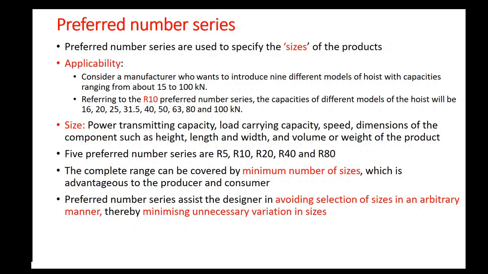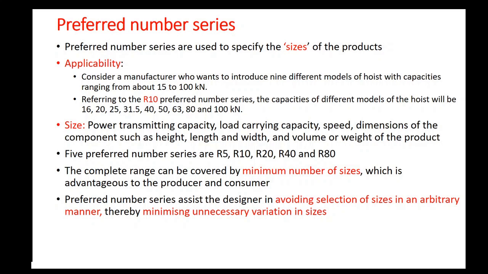If the preferred number series did not exist, then he would have to arbitrarily select any number of capacities in between. He may be confused whether to select 16 kilonewton, 17 kilonewton, 18 kilonewton and so on. But since he has used the preferred number series, he first chose 16 kilonewton, then he went for 20 kilonewton. Like that, he has selected a limited number of sizes up to 100 kilonewton. This is an advantage of preferred number series.